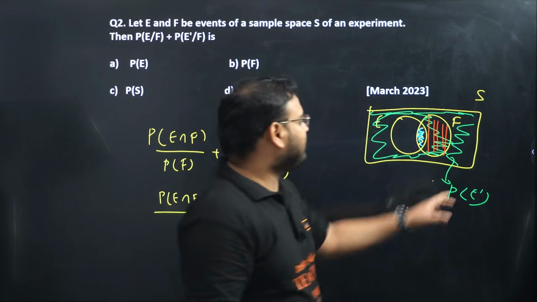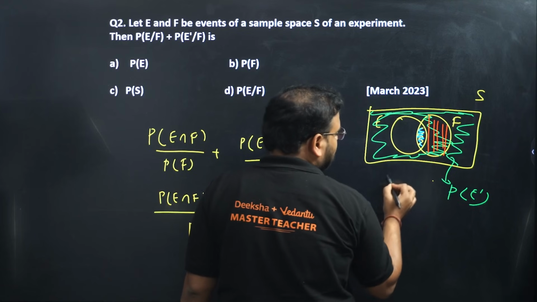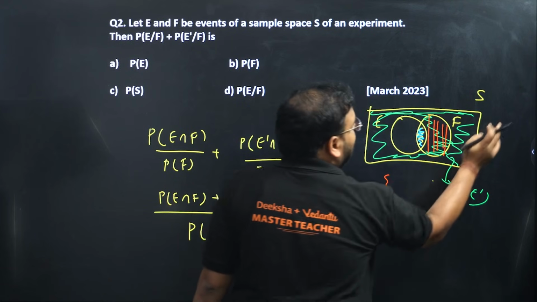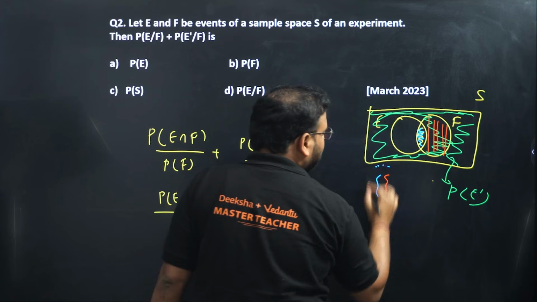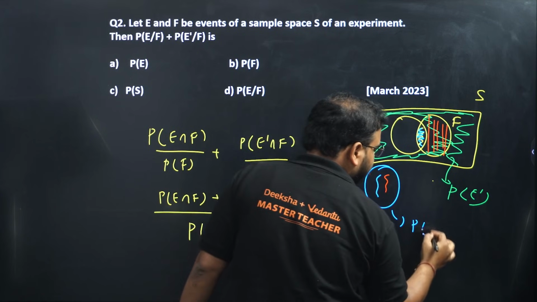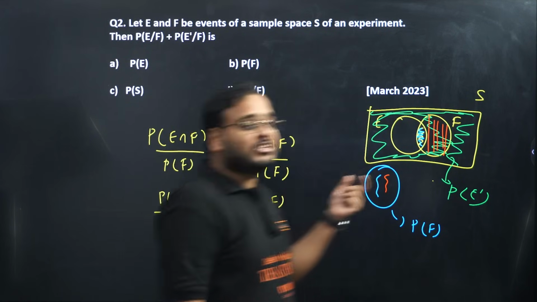Intersection of that with F will be this part, the red part. It means basically I'll end up getting this area, this red part and the blue part. I'll get red part and blue part. Combine them, you'll end up with PF.